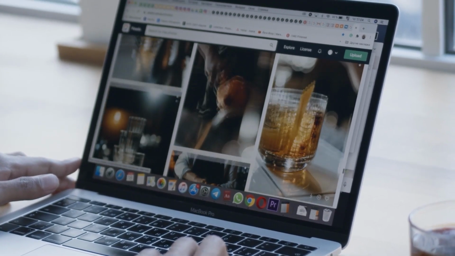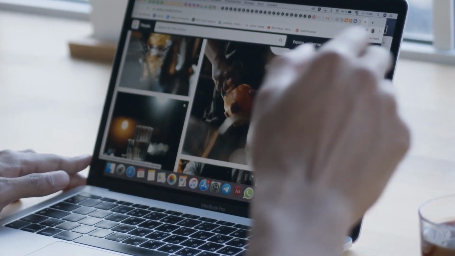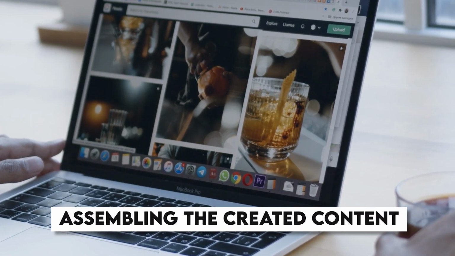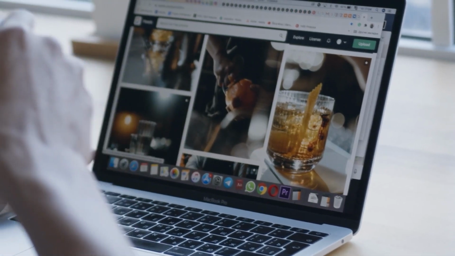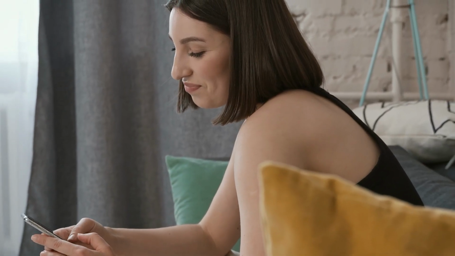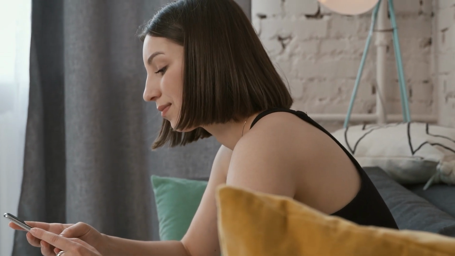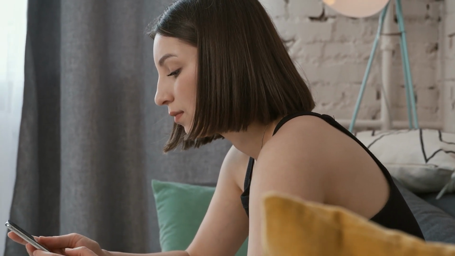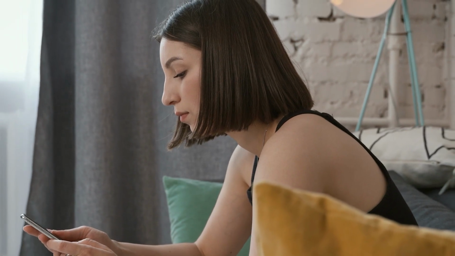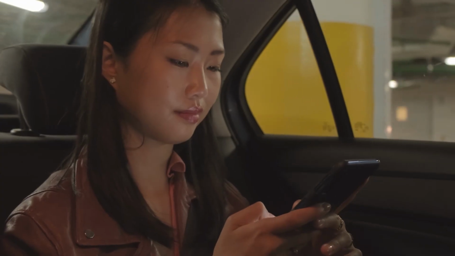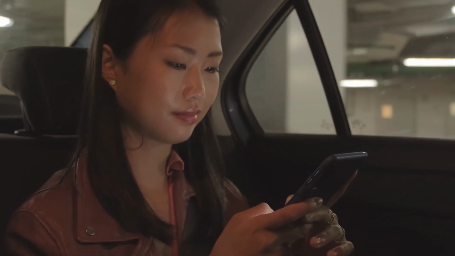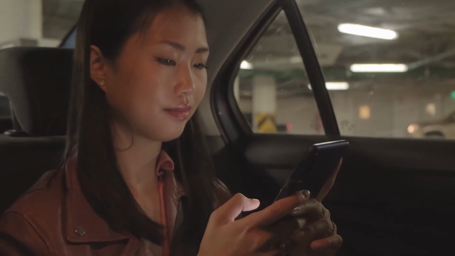The last but the most important part of editing is assembling the created content. The most used and user-friendly platform for this is CapCut. While aligning the videos, keep in mind to change the visual in a few seconds to keep the audience engaged. One of the final edits includes checking the copyrights. Add minimum edits, but keep the video different and unique.